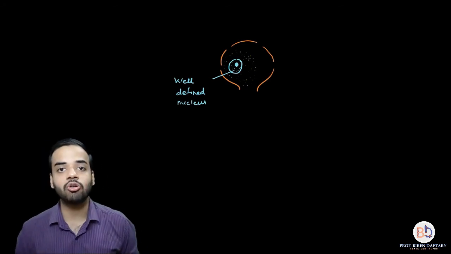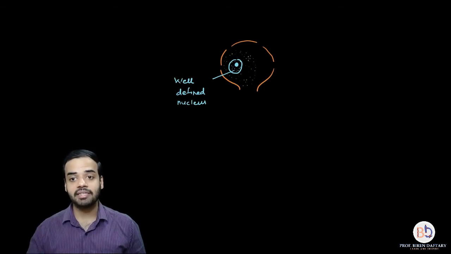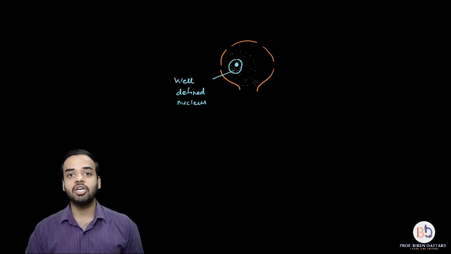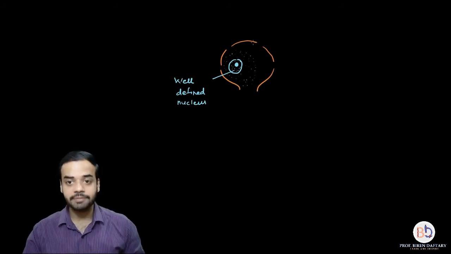Now I am not going to draw the organelles over here. There are different organelles present: Golgi body, mitochondria, lysosomes, endoplasmic reticulum, all those organelles which are typically found in a eukaryotic cell. All these are present inside the cytoplasm. However, two important things present over here are the granules, and these are called Nissl's granules.